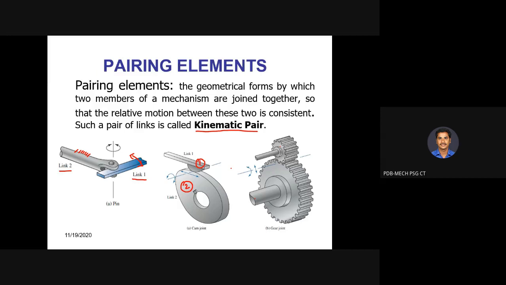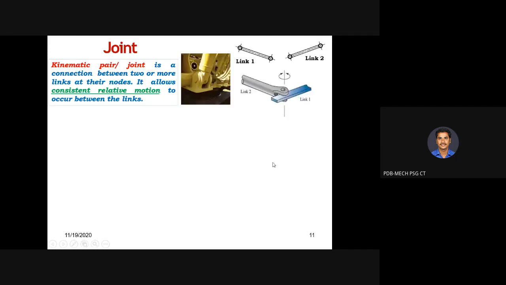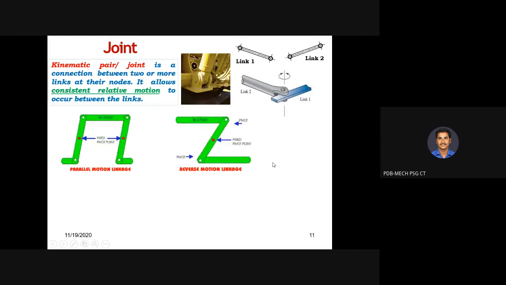Sometimes we need to transmit power or motion using gears. This is gear 1, or link 1 as we can call it, and this is link 2. So it is a kinematic pair, which can be called a gear joint. If you consider one link, it is merely a link. When two links are connected together, it is called a kinematic pair. In this sense, we need to understand what is meant by a joint. A joint is a connection between two or more links at their nodes. It allows consistent relative motion to occur between the links.